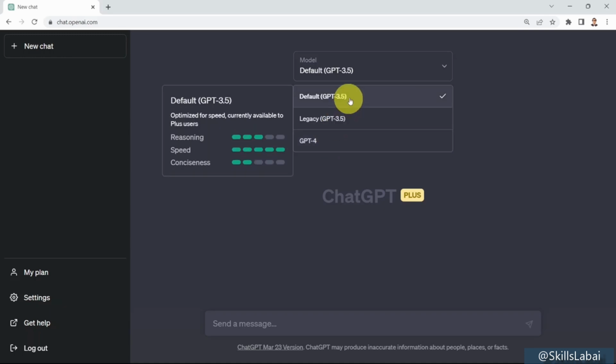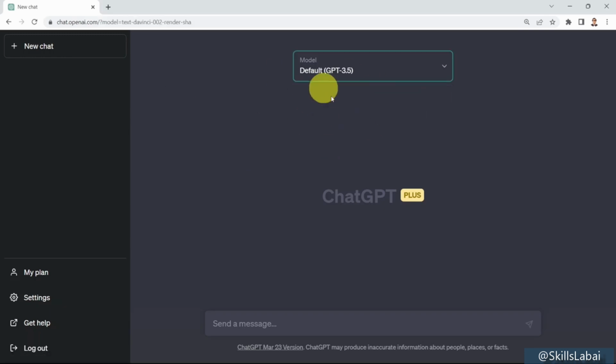This is simply the default ChatGPT. Even if you don't have a Plus account, don't worry, you will be able to simply type here in the chat and see what ChatGPT answers back to you. Think of ChatGPT as more of a Google search, but on steroids. It's super powerful, and it's actually much better than just looking up on Google. Let's assume that you would like to look for who discovered the automobile. All you need to do is type in who discovered the automobile, and then press enter on your keyboard.